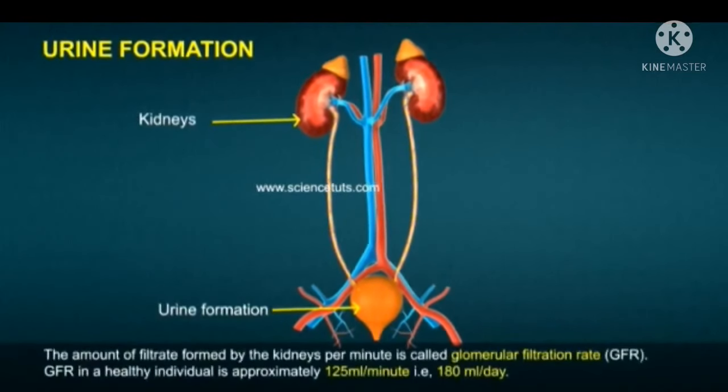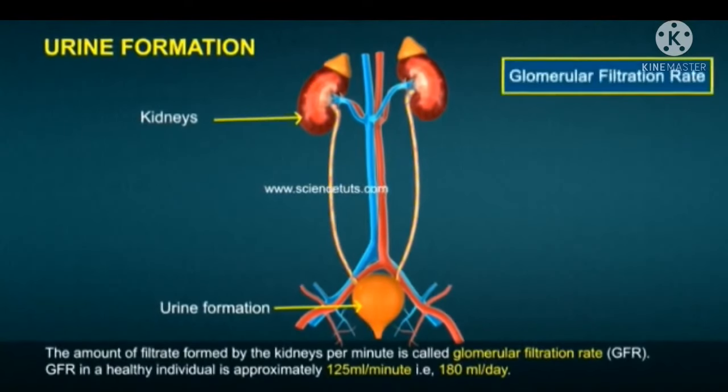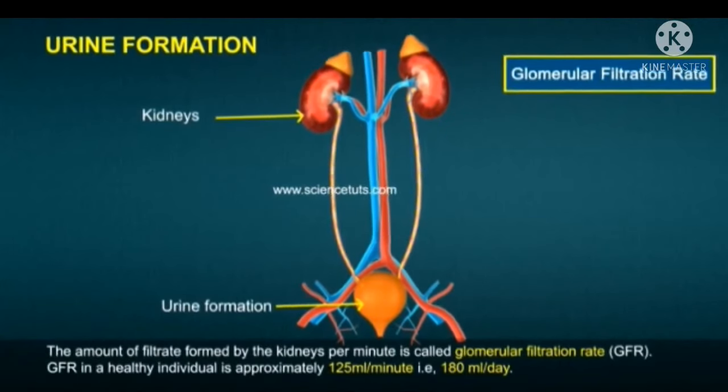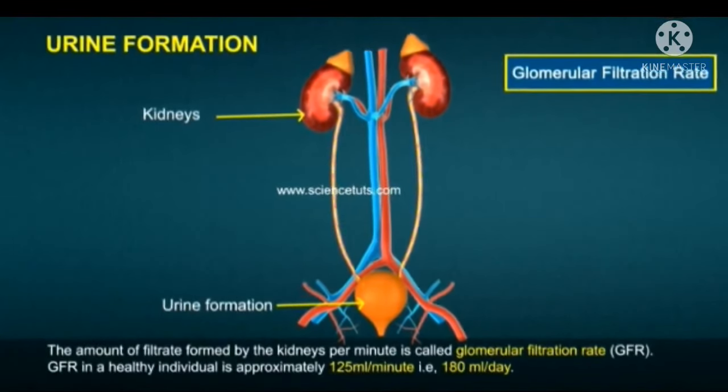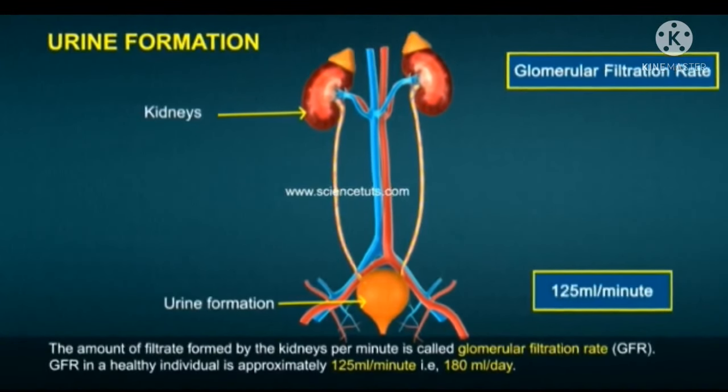The amount of filtrate formed by the kidneys per minute is called glomerular filtration rate, that is GFR. GFR in a healthy individual is approximately 125 ml per minute, that is 180 liters per day.